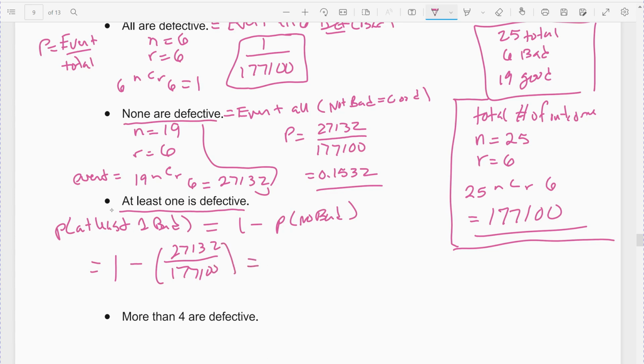Again, I'm going to write it as a decimal. 0.847. So there's about an 84, almost 85% chance you'll get at least one bad one if you reach in and randomly grab 6 out of this container, out of this box.